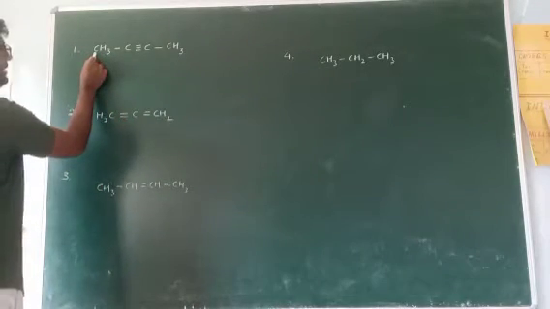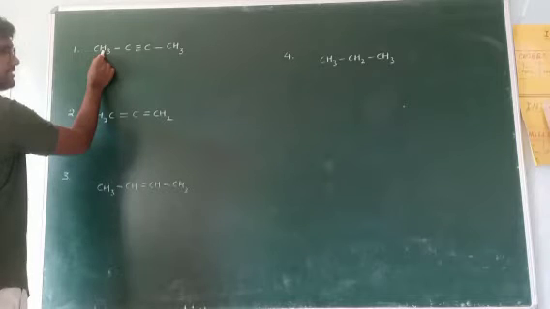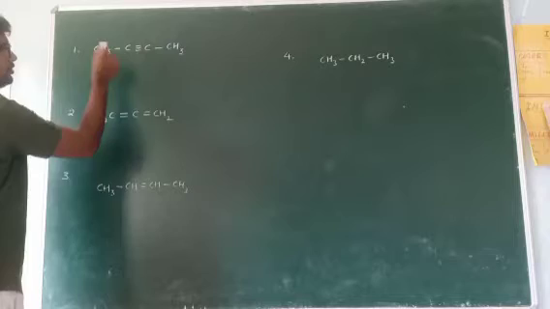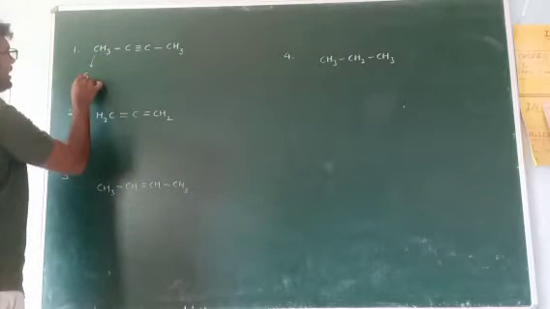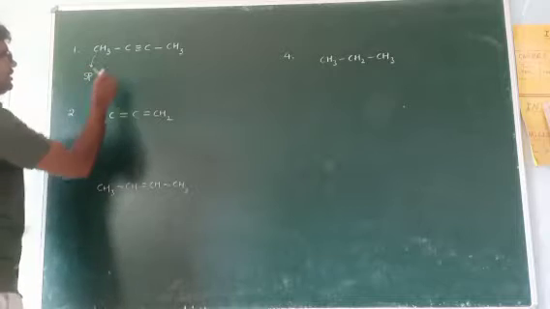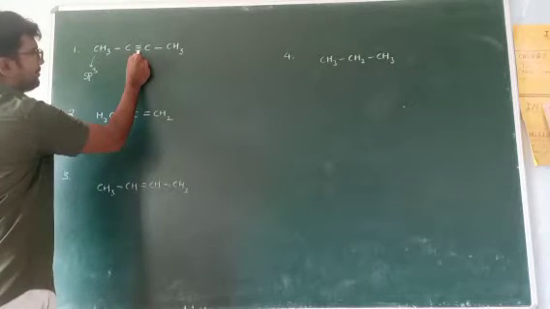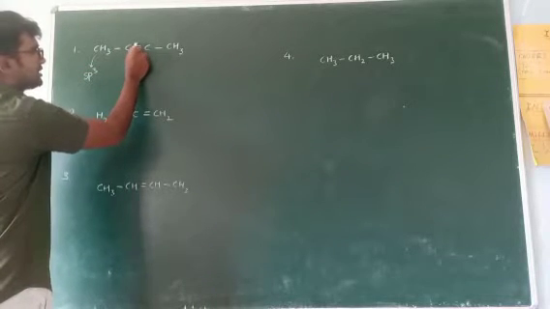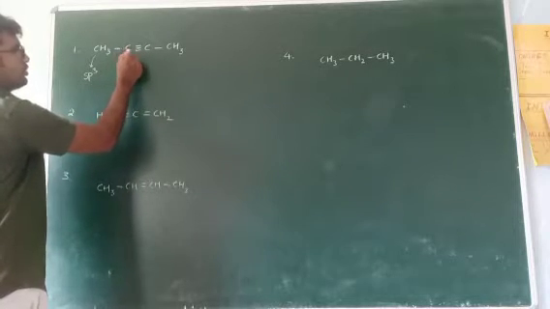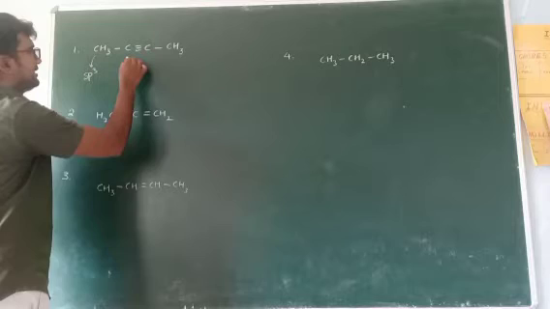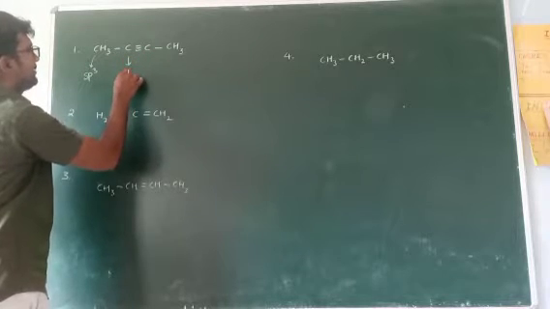This carbon contains 3 hydrogens, which means 3 single bonds with hydrogens, and another bond with the next carbon. So all 4 bonds are single bonds, so this carbon shows sp3 hybridization. Now come to this carbon. It has a triple bond with the next carbon and another single bond. Triple bond indicates sp hybridization.